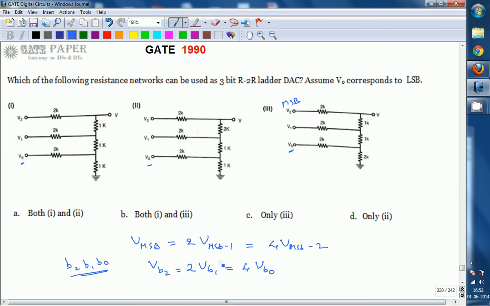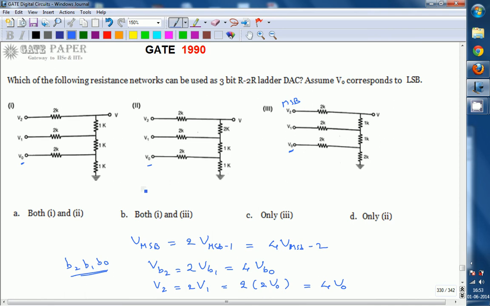In our terms, V2 has to be equal to 2 times V1, and that is 2 times V0, which is 4 times V0, related to B0. So V0 is the LSB, V2 is the MSB voltage. The relation between the V2, V1, V0 voltages across the bits is going to be in this way. Whichever of these three networks satisfies this equation will be the right answer.